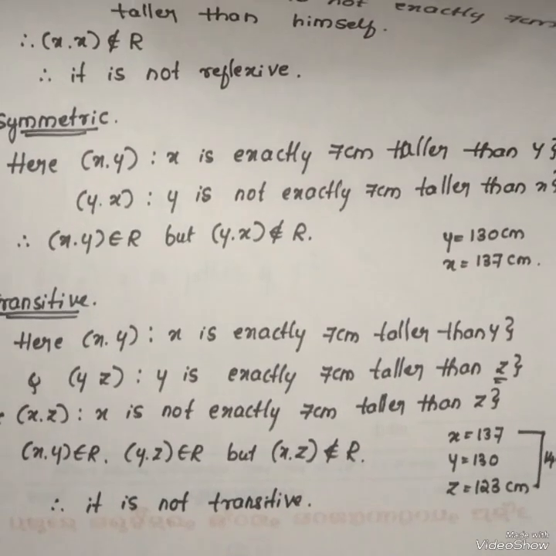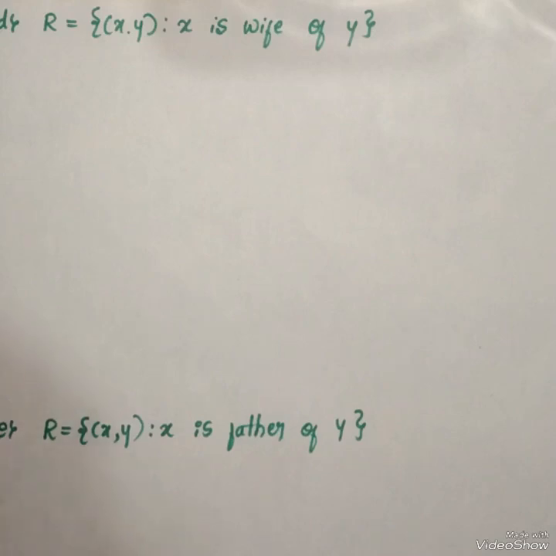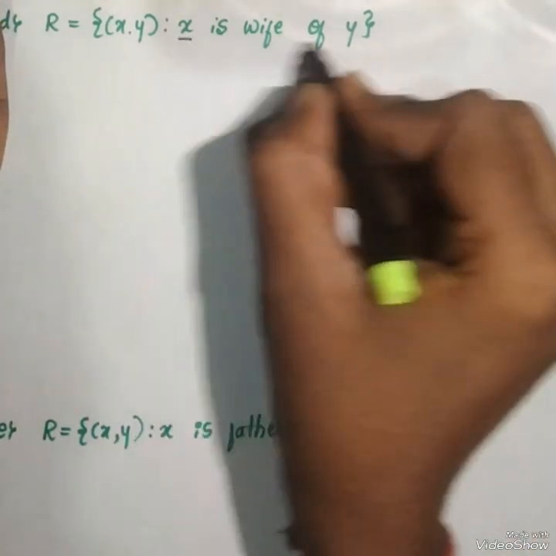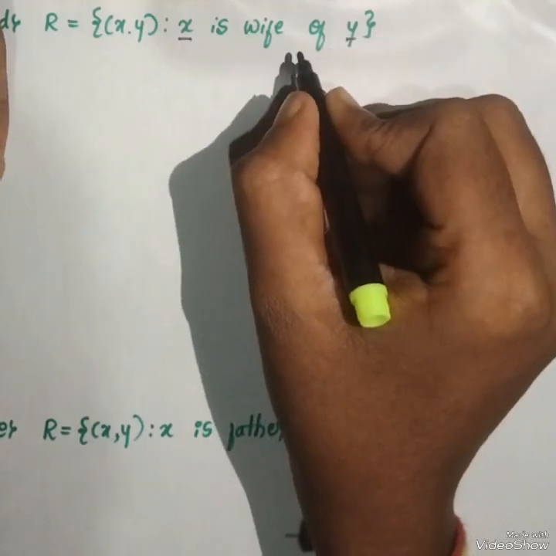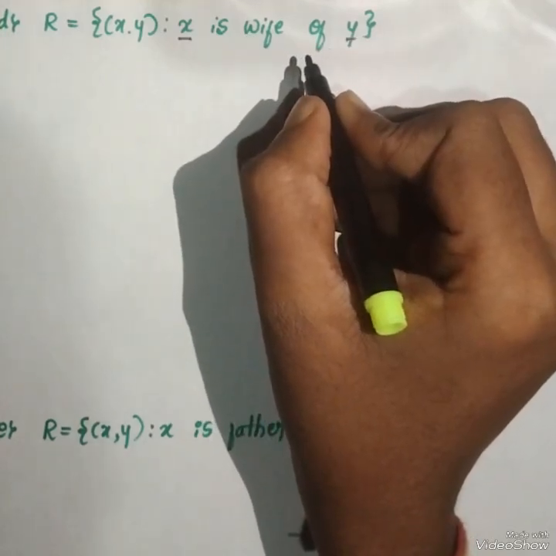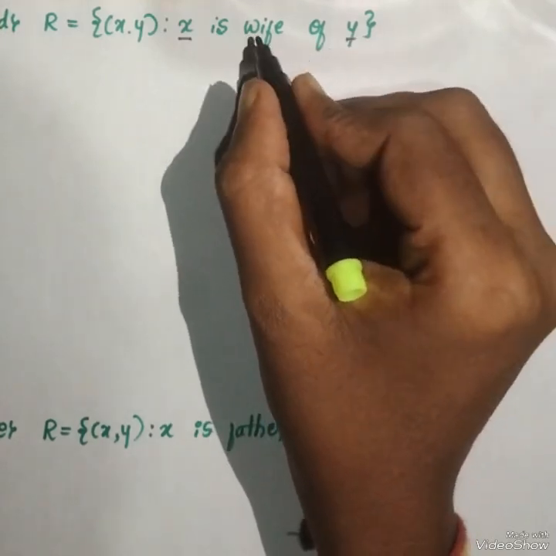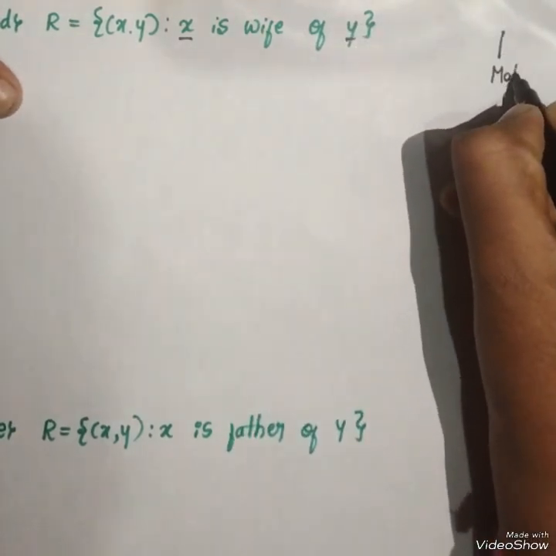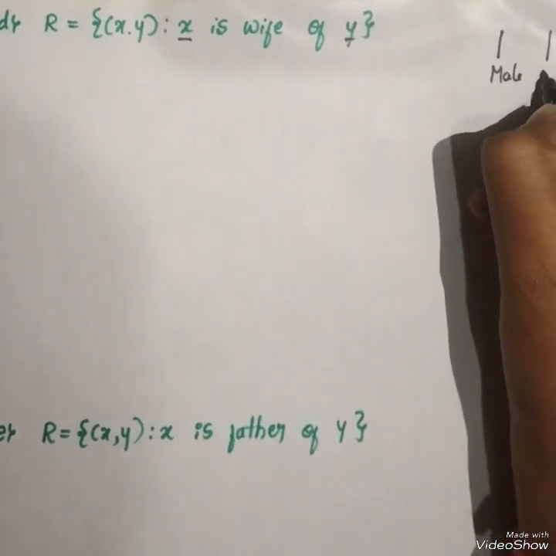Okay, next we consider the next question. A relation R is equal to x comma y such that x is wife of y. Here the condition is mainly about x and y. Wife means there must be a husband and wife, so one is male and another one is female.